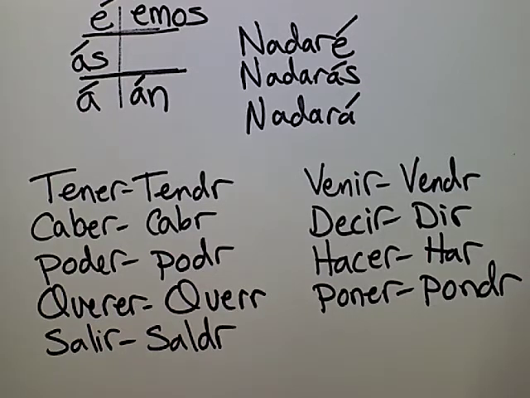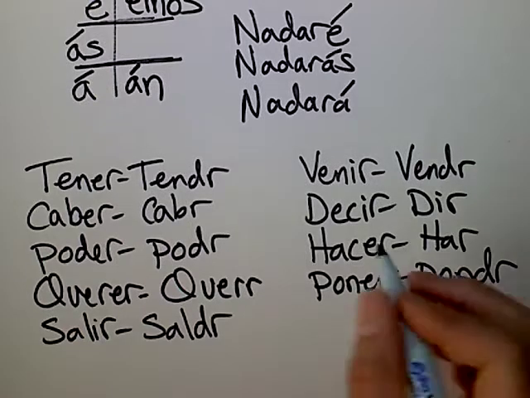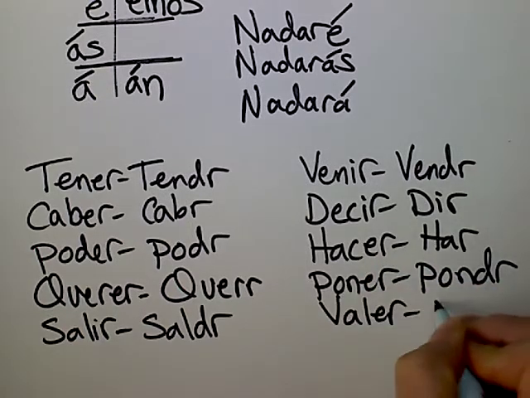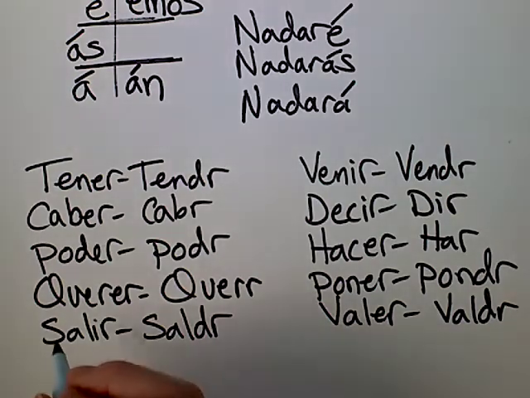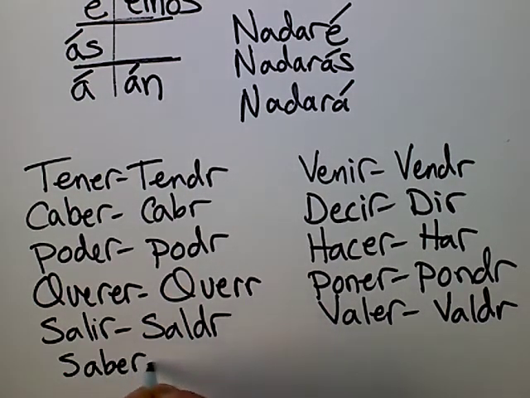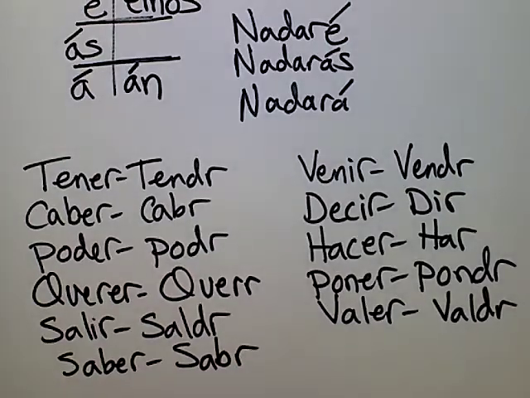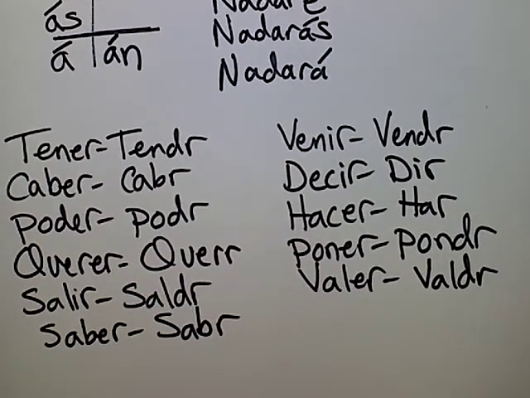You done, Seth? Valer, to be worth, becomes valdr. Is that it? No, there's 12, isn't there? That's 10. Maybe there's only 10. Learn to count. Saber, there you go, which becomes sabr. We got Venir. We got him. Maybe there's only 11. Okay. Yep, only 11. All right, so that's the future.